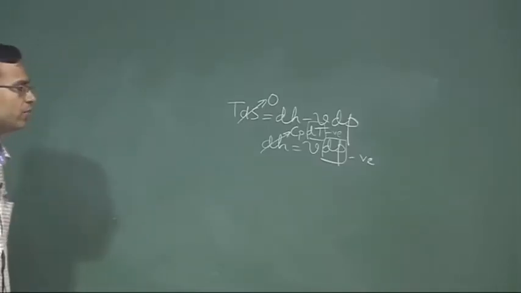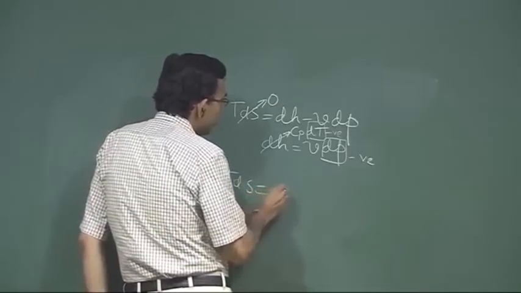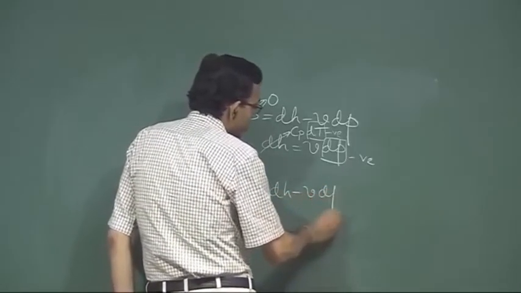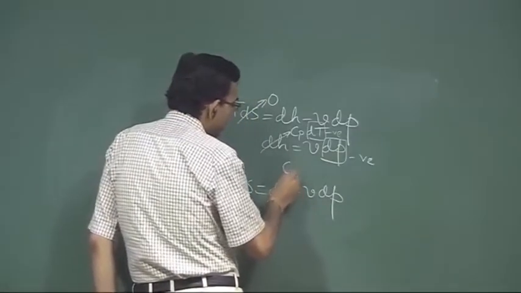Next, AC and AD. So, we are trying to consider, out of these two, I give a choice, one is a constant volume and another is a constant pressure line. So, which one is a constant volume line and which one is a constant pressure line? So, you have TdS is equal to dH minus VdP. So, for constant pressure, now dH is Cp dT.